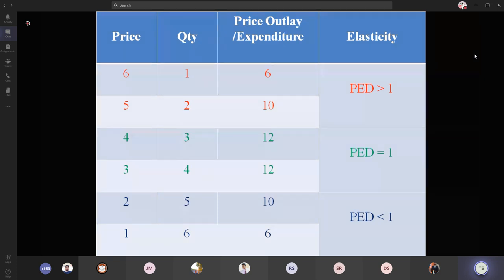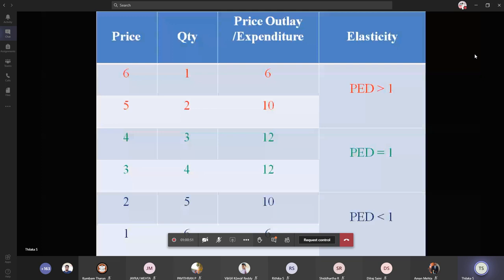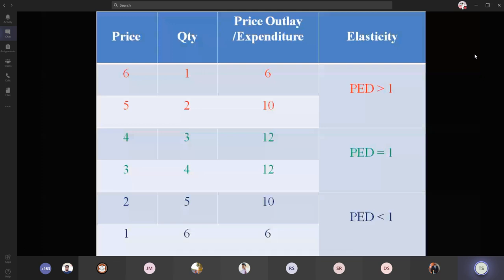This is an example; you can use your own numericals for the explanation of the price outlay or price expenditure method. The price outlay can be calculated with the help of the price and the quantity given. The product of price and quantity gives the price outlay. In the first case, 6 into 1: one quantity costs rupees 6, so 6 into 1 is equal to 6. For the first unit, the price outlay is 6.